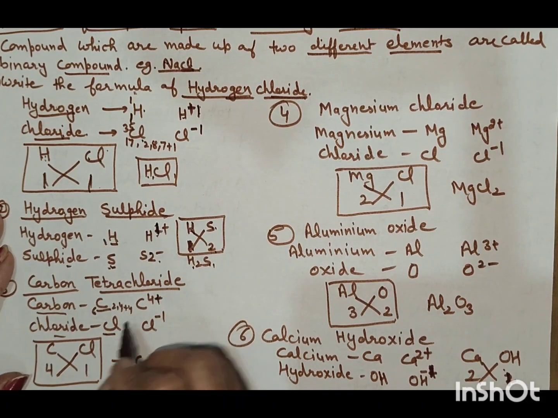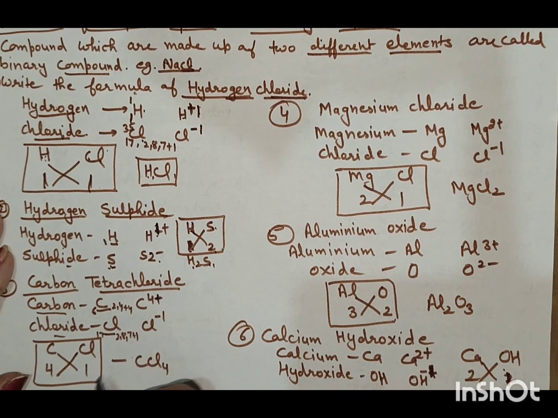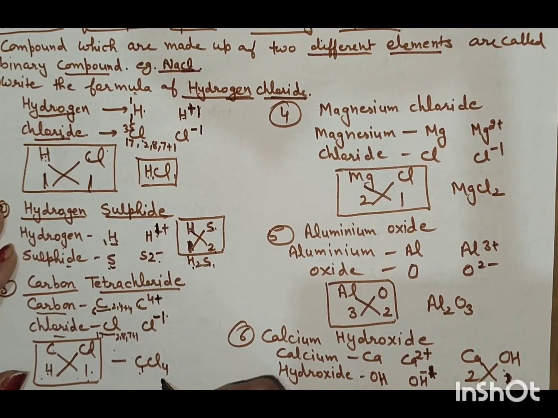Chlorine is 17, with 2, 8, 7. It will gain 1 electron, so its valency is 1. Now write C4 Cl1 and cross multiply: C1 and Cl4. This is carbon tetrachloride. Tetra means 4, so 4 chlorine atoms are there.